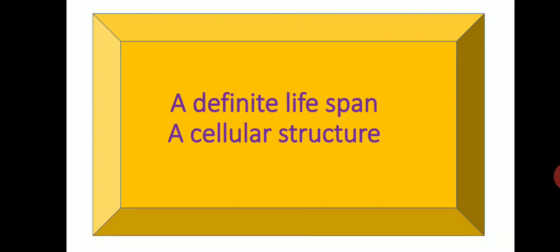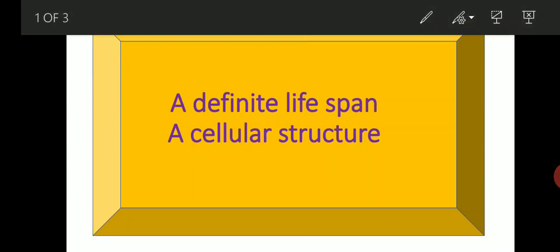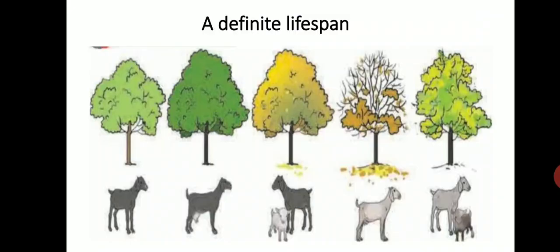In this biology class we are going to discuss the lifespan of living organisms and cellular structure from the lesson The Living World. In the previous classes we have discussed the characteristics of living organisms. So all living organisms have some definite lifespan.